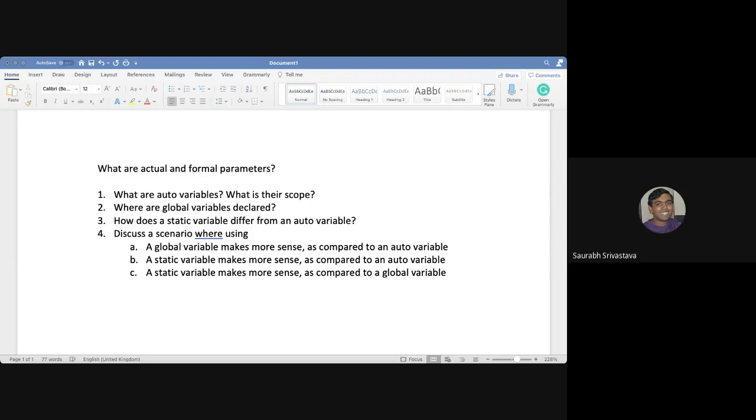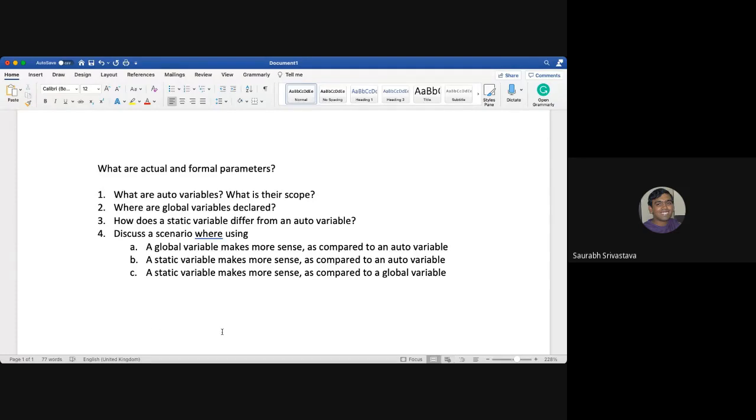So any doubts on that? It's simple, but still I want it to be explicitly told that global variables are declared outside all the functions, including main. Okay. So any queries on this? It's a simple thing, but still. Otherwise we can move to question 3.